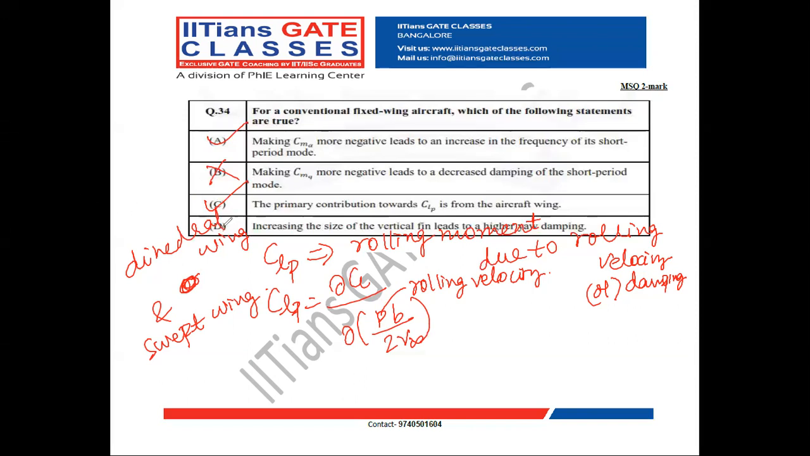So option D is also correct, because the primary contribution for directional stability, that is yaw stability, is due to the vertical fin only. Vertical fin is nothing but the vertical tail. So more yaw stability, that is directional stability, leads to more yaw damping. Okay. So in this question number 34, option A, option C, option D are correct.